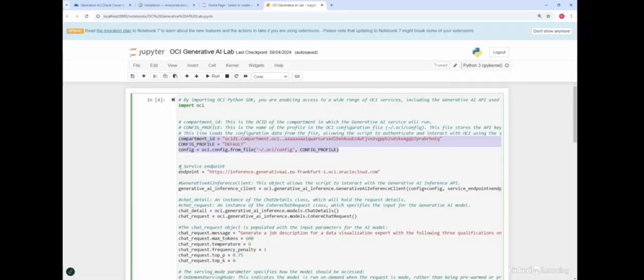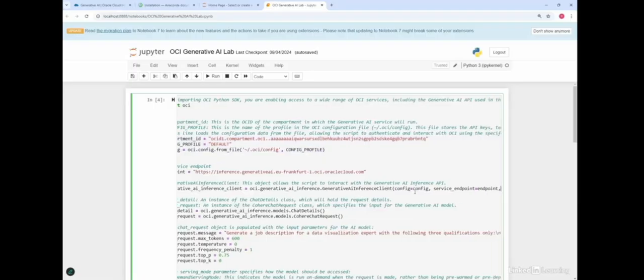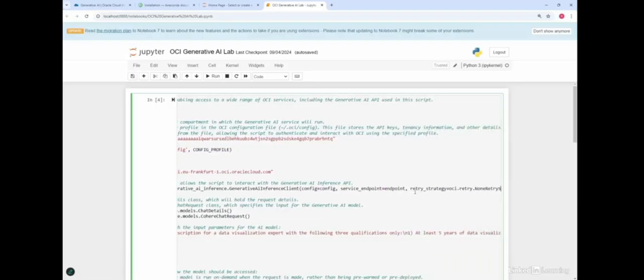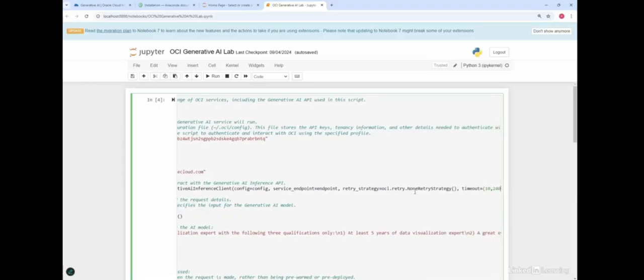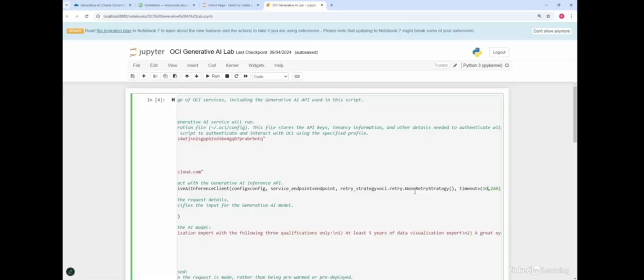The next one is the service endpoint, and you can see that the inference API is running in the Frankfurt region. So that's the region where I was logged in the console. The next line in the code is basically the generative AI inference client, and this object is allowing the script to interact with the generative AI inference API, right? And you have various parameters here like service endpoint, which we specified earlier. The retry is specified as none, and then there's a timeout of 240 seconds, a response of 240 seconds, and a timeout of 10 seconds.